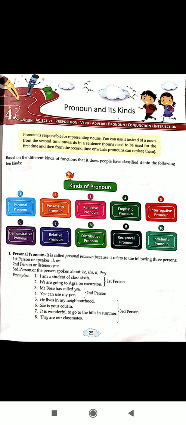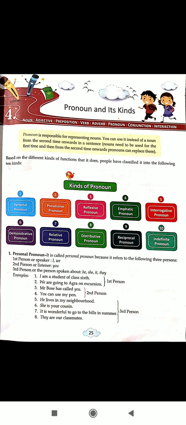Today we are going to start a new chapter, and this is chapter 4, pronoun and its kinds. First of all, we have to know about a pronoun. A pronoun is a word that replaces a noun in a sentence. Pronouns are used to avoid repeating the same nouns over and over again.